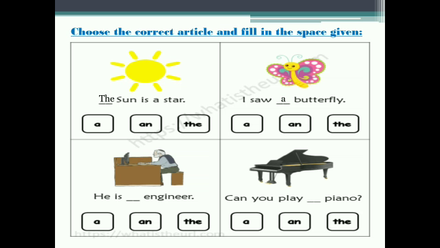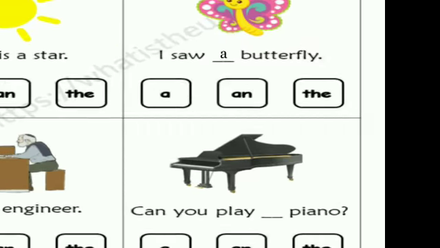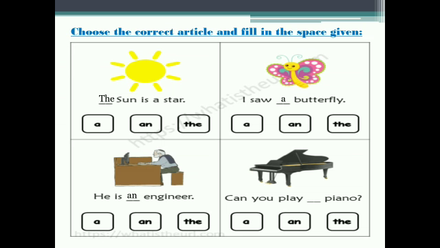He is dash engineer. Engineer is also not specific, so we can use a or an with it, but we have to listen to the sound of engineer. It is a vowel sound, so we will use an with it. Last, can you play dash piano? So we will use the with it. Why? Because we are talking about this particular piano here. Can you play the piano?